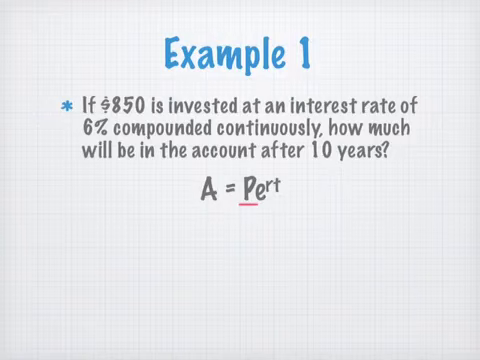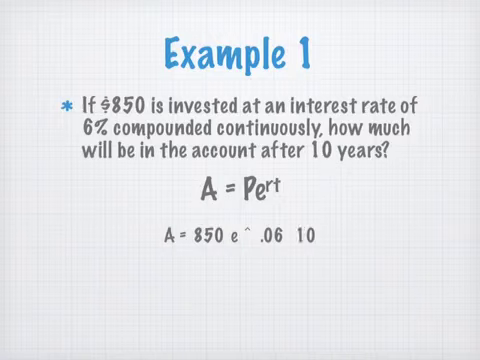So what is my principal here? It's 850. Time, we're going to talk about this in your calculator in a second. Power of, what's my rate? It's 6%, so it would be 0.06. So 0.06 for my rate. What's my time? 10 years.